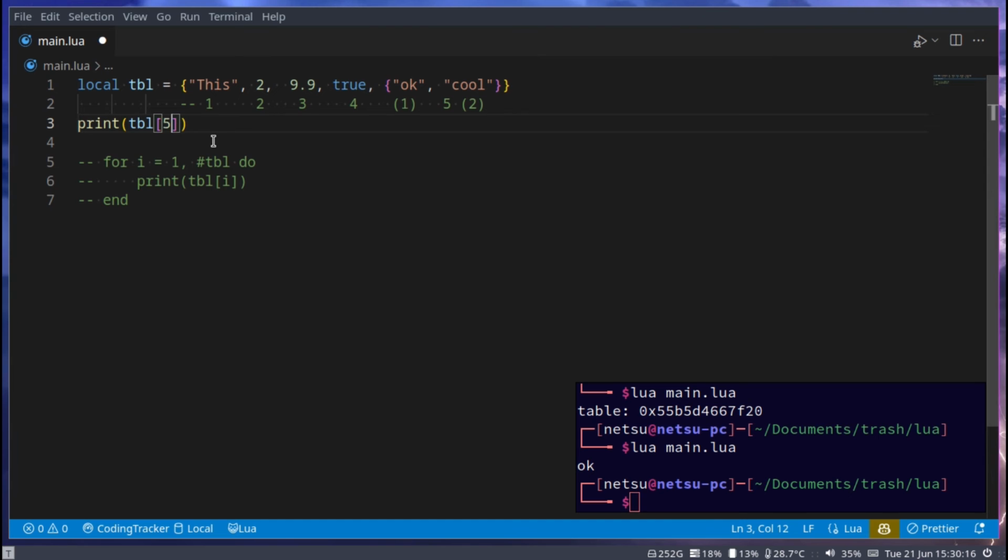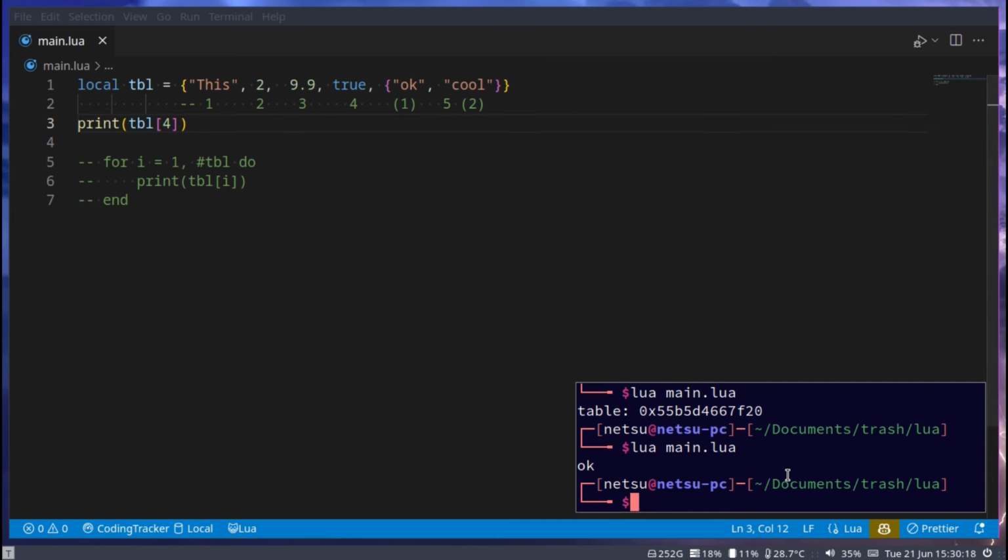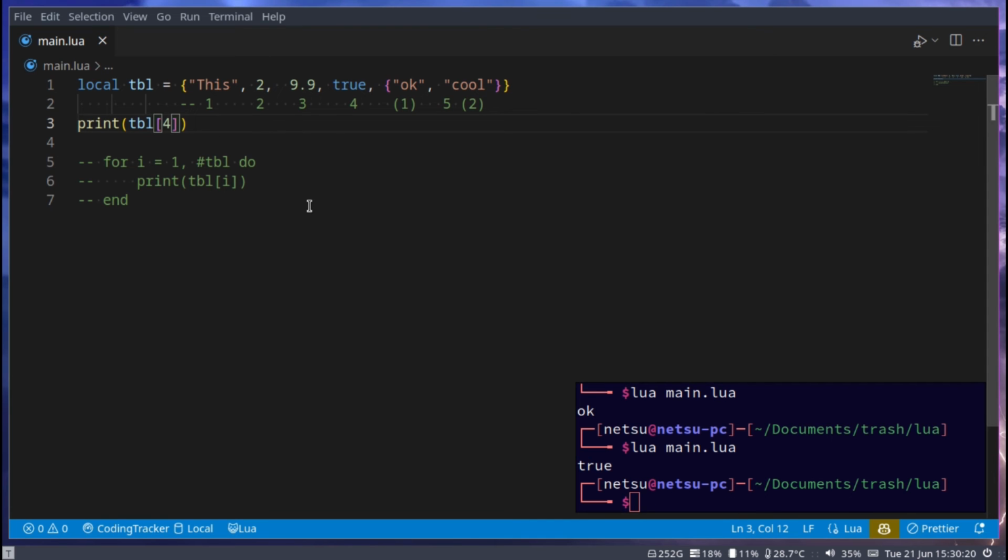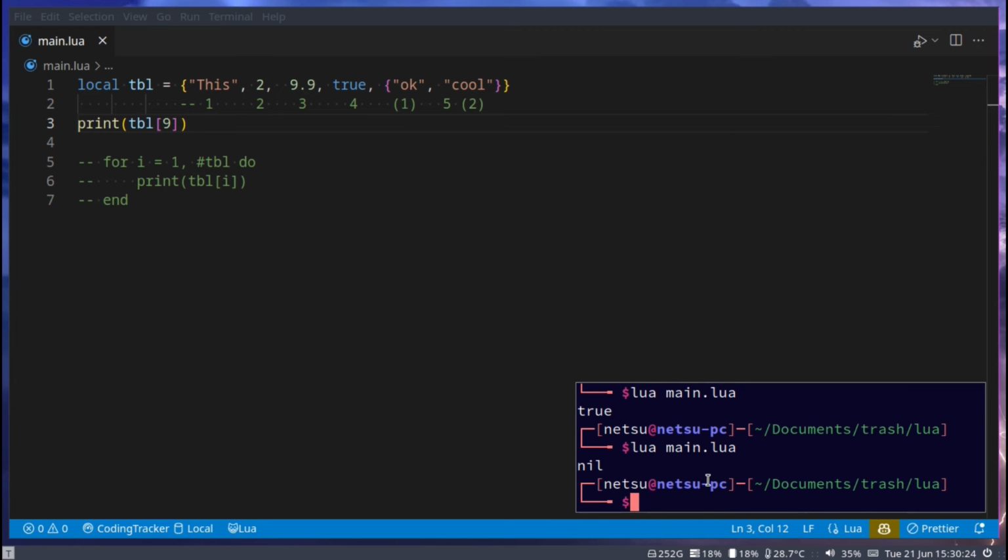If I were to say 4, we'll get true. If I were to give a value that doesn't exist, like 9, we'll get nil. Nil just means empty, doesn't exist, nothing.